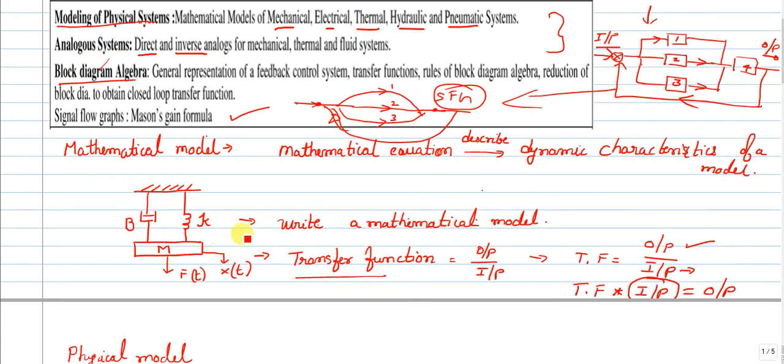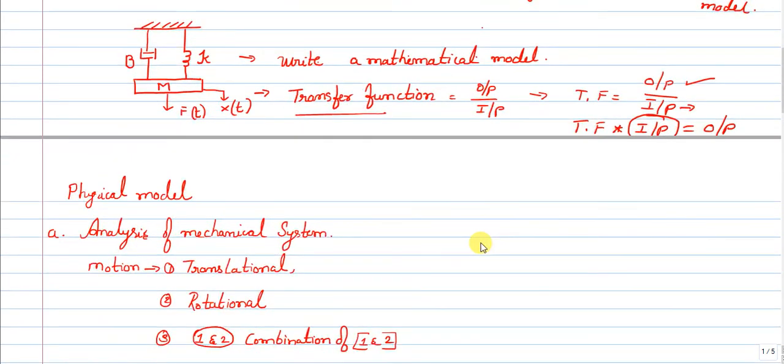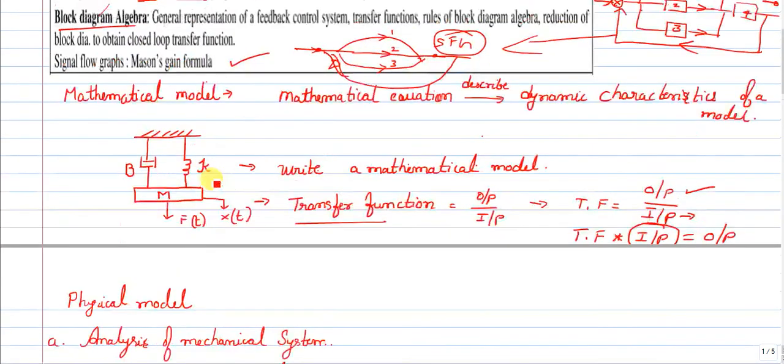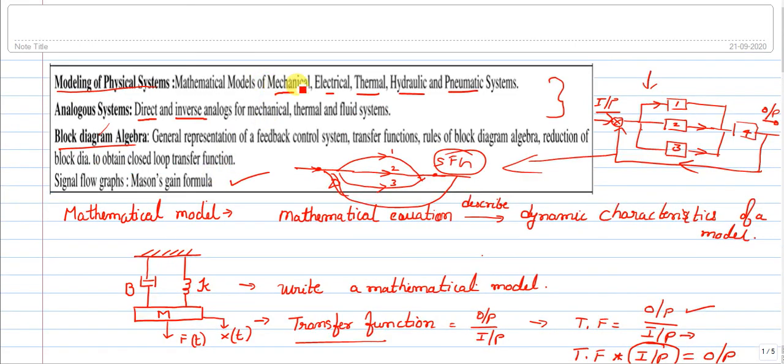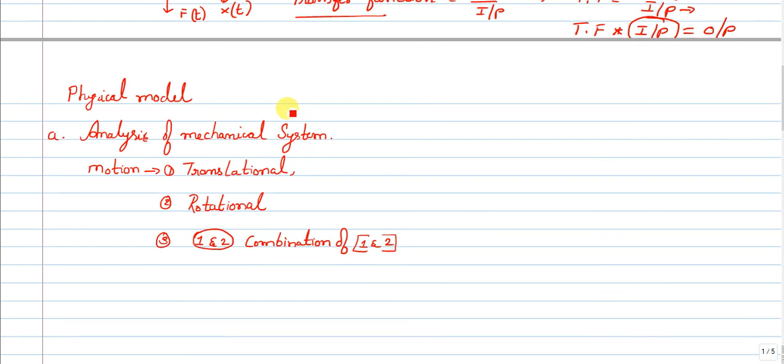It is a mathematical equation which expresses the dynamic characteristics of a system. In simple terms, you can call it the transfer function, the ratio of output by input. For this module we have mechanical, electrical, thermal, hydraulic and pneumatic models, and we will consider examples from all of them.